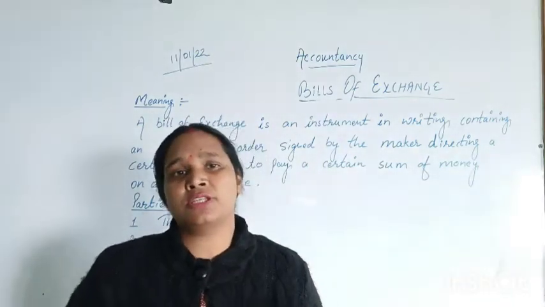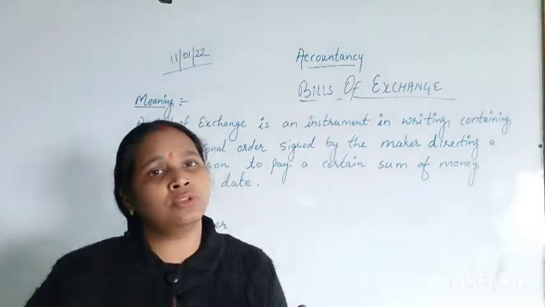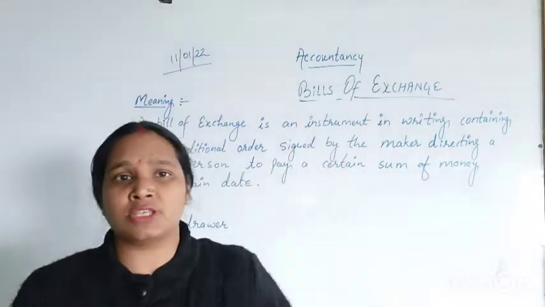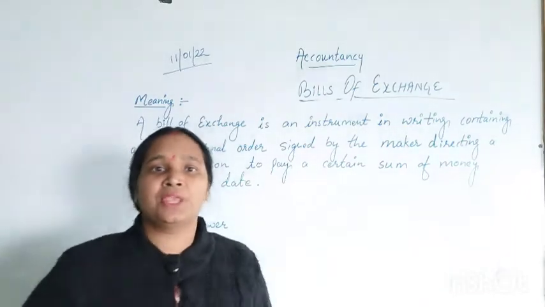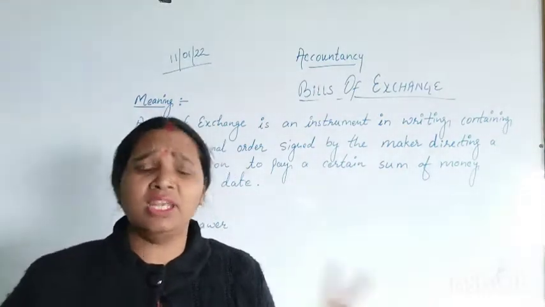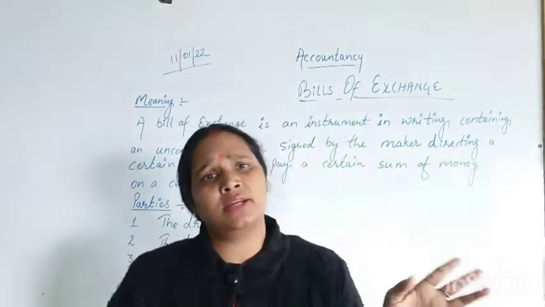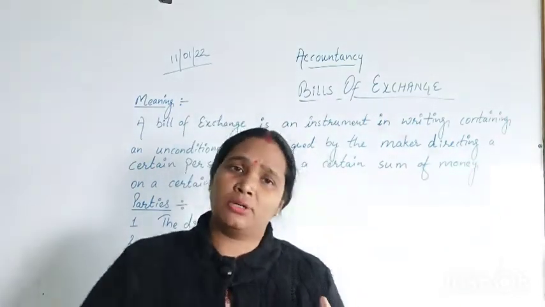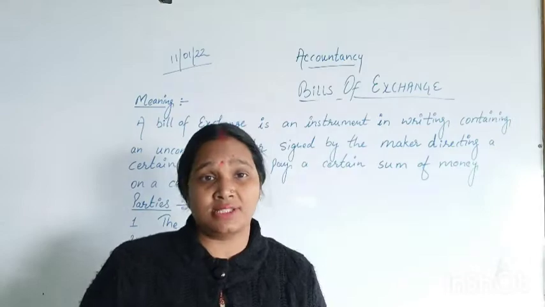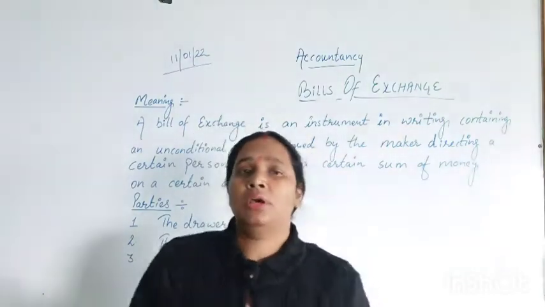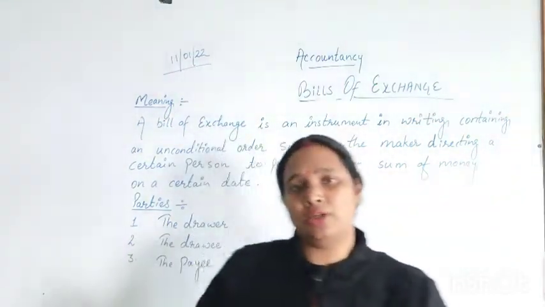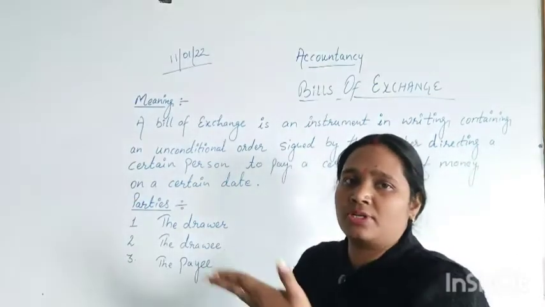Coming to the first point of today's video, that is the meaning of bill of exchange. What is bill of exchange? In accountancy you have learned that there is a buyer and a seller. Whenever we record an accounting transaction, there must be two parties, one who is giving and one who is receiving.